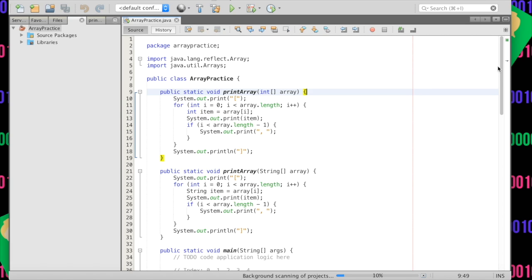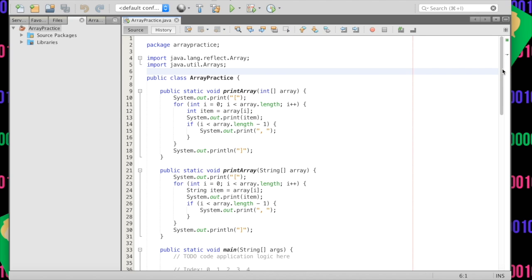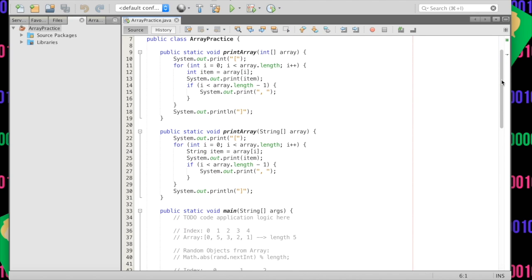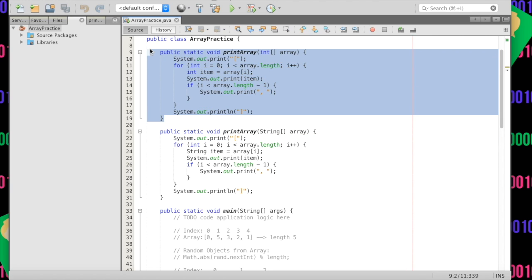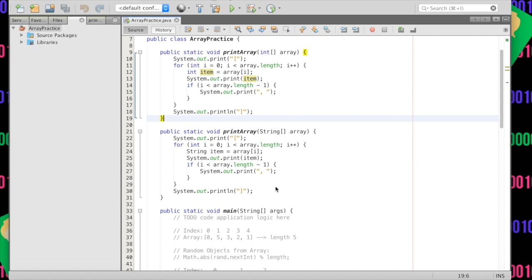And here we basically created this method called print array, and what it did was it printed out the array. But because we had to say, oh, it's an integer, oh, it's a string, we couldn't just say this is an int array. We couldn't just say it doesn't matter what's in the array, just print it. And so here we have two methods, and we're actually going to change this first method so that we don't have to do both methods. We can just have one and it be called and it'd be great.